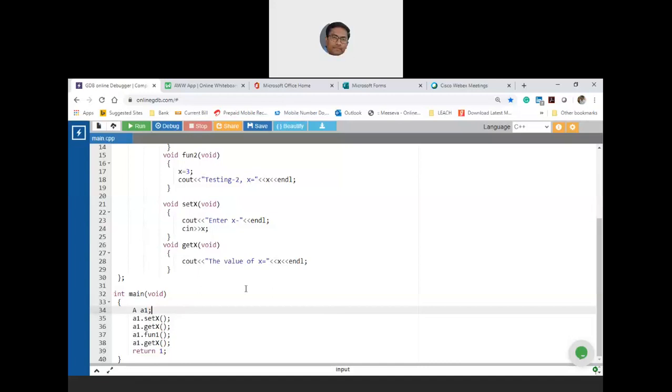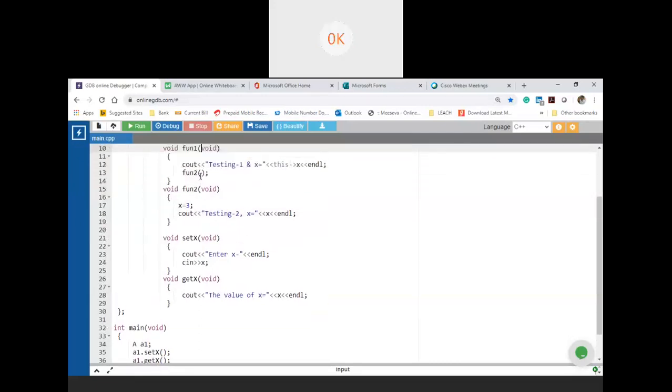Did any other student understand his question? Can somebody repeat the question? What is being asked? There is another object A2, and then what? Let us assume inside fun1 function, if we call a2 dot fun2, will it work, or he's asking. Illegal. How can you call A2 here? Because the compiler itself will give you an error, because where are you defining A2? A2 you are defining in main, or you are creating an object A2 in fun1.